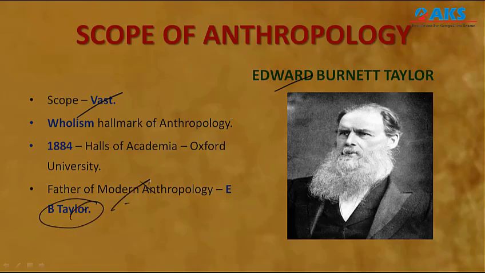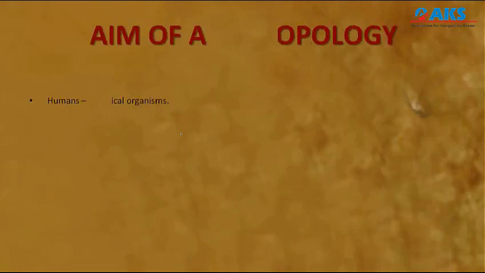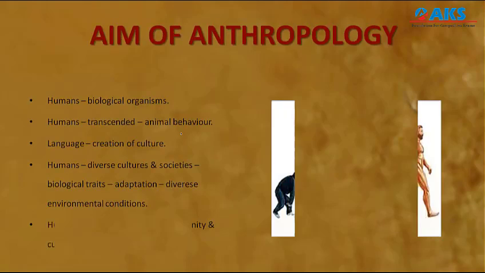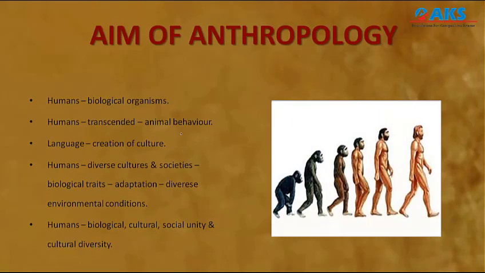Anthropology entered the halls of academia in the year 1884, and later it entered Oxford University, and later it became very popular. Each and every slide is very, very important. Take down the notes, read them twice, then you will be able to frame them as they are in the examination.